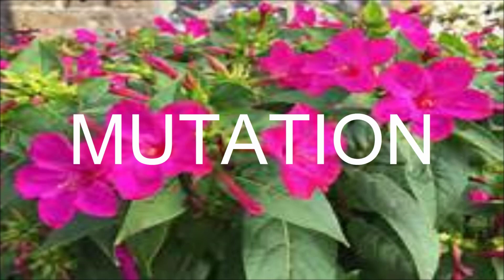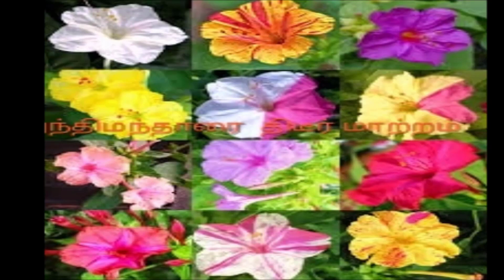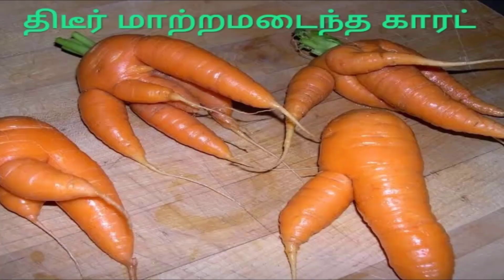Mutation. Genetic variation among individuals provides the raw material for the ultimate source of evolutionary changes. Mutation and recombination are the two major processes responsible for genetic variation. A sudden change in the genetic material of an organism is called mutation.